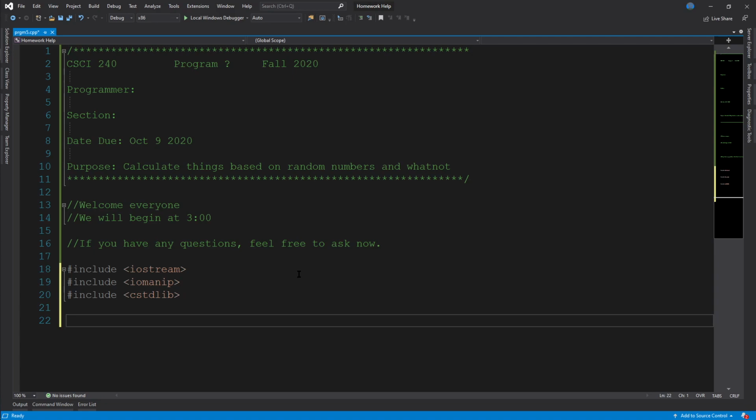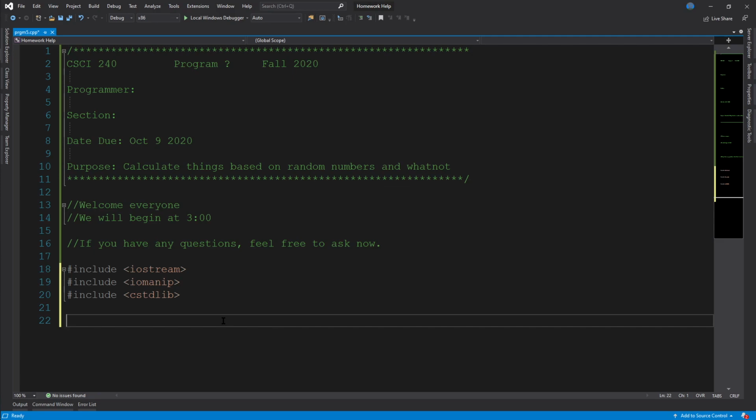Would we need a seed time for that one, or no? I added it to my last program. ctime. You would need that one if you were seeding the random number generator with the time to get actual random numbers. But for these programs, we just have predefined seed values, so we'll just be using those instead, so we won't need seed time.